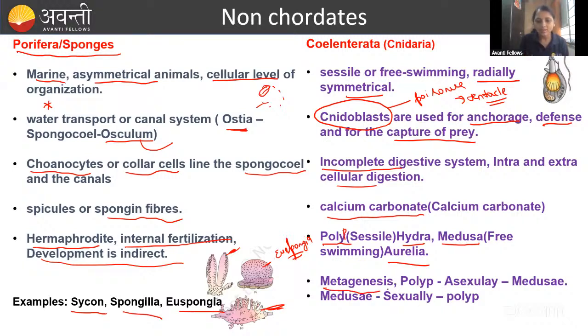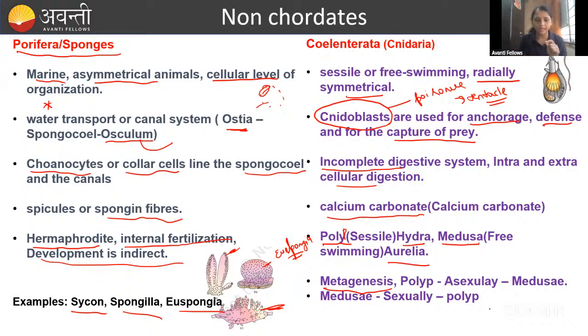And here you can see one of the important things, guys, metagenesis. In one of the previous year questions, they gave metagenesis. What do you mean by metagenesis? And in another statement, to confuse you guys, they give a statement like: polyp produces medusa sexually and medusa produces polyp asexually. It is wrong actually, right?